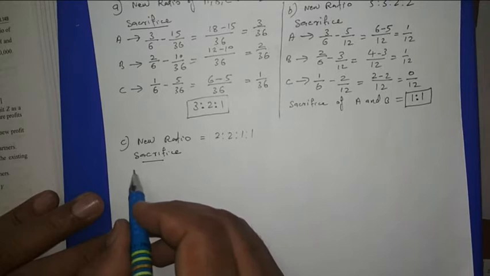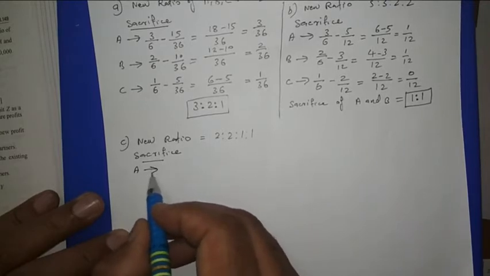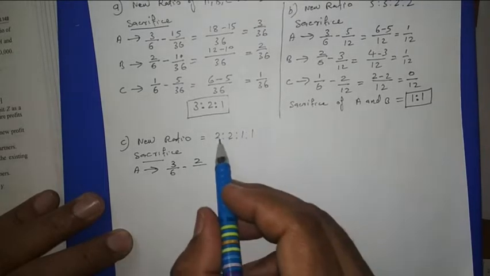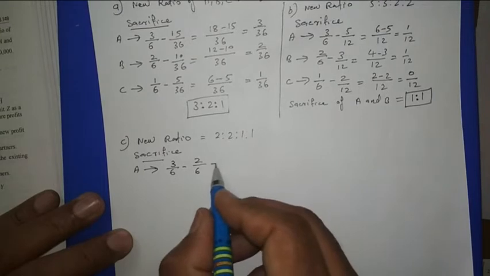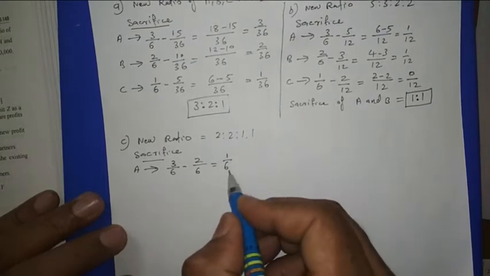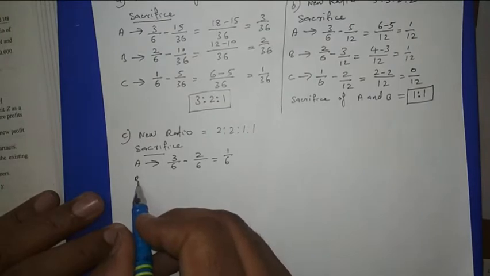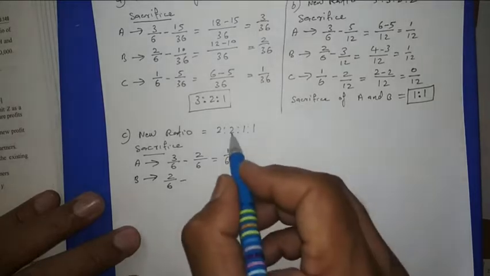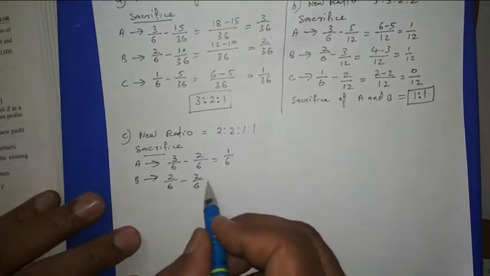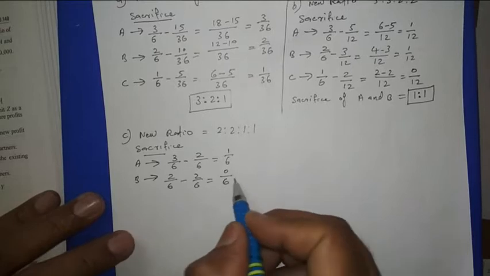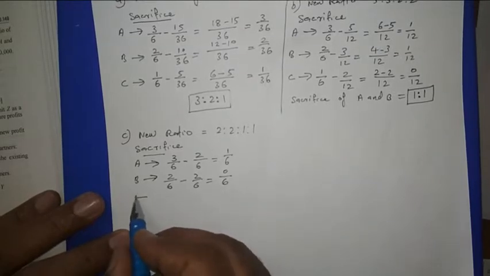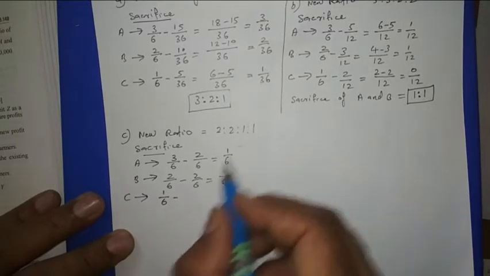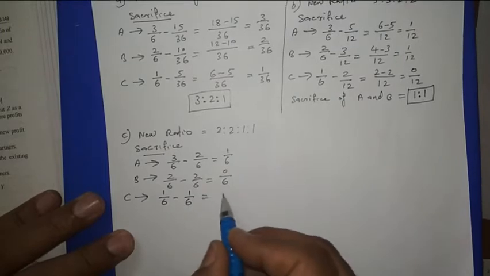of A's sacrifice will be old ratio is 3 by 6 minus new ratio is 2 upon total is 4, 5, 6. So 1 by 6. Then B, old ratio is 2 by 6 minus new ratio is 2 by 6, 0 upon 6. Then C, 1 by 6 minus new share is 1 by 6. That is also 0 upon 6.